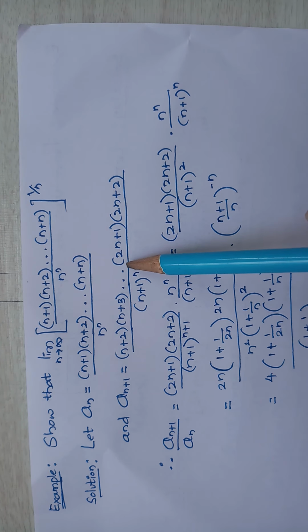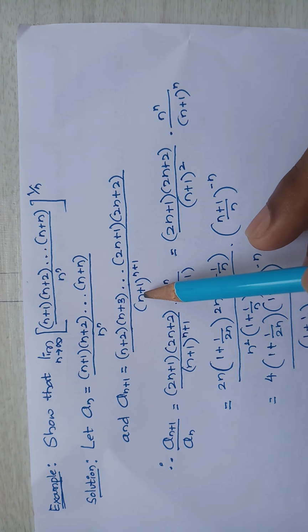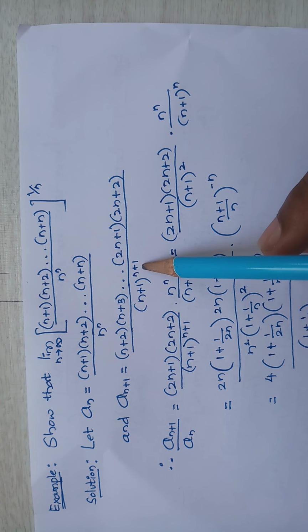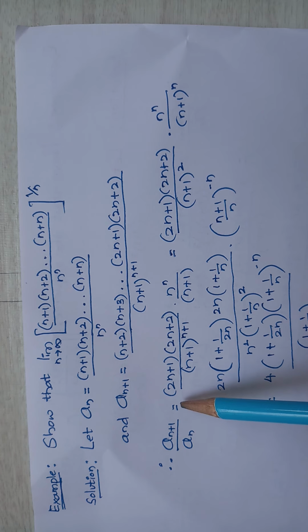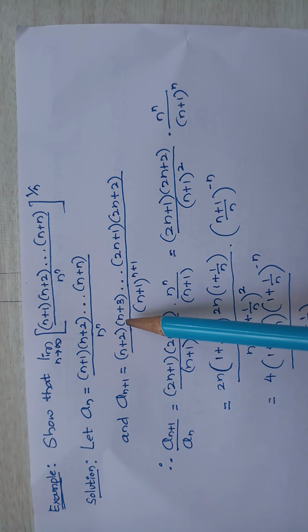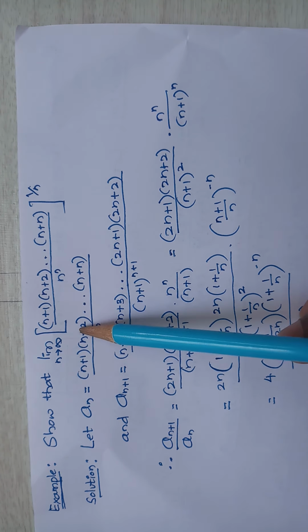Other back term is n plus n. Okay, so this back term is n plus n. So this will become n plus 1 to the power n plus 1. So therefore a_{n+1} divided by a_n is equal to, so if I divide this, this is the numerator term, this is the denominator term. So then it will become your n plus 2, n plus n